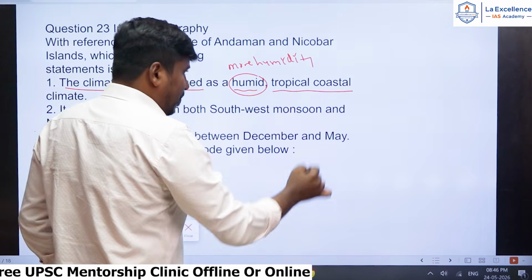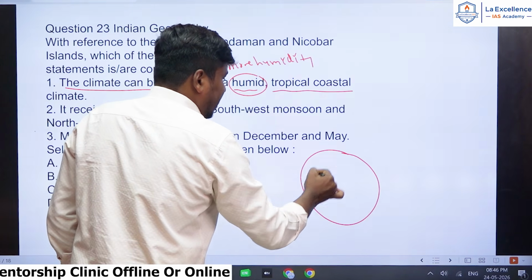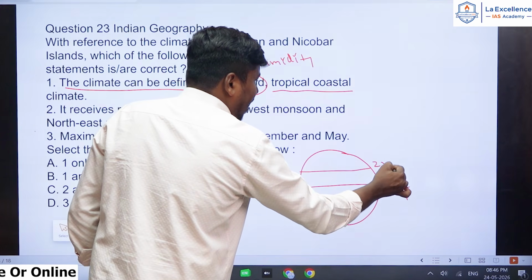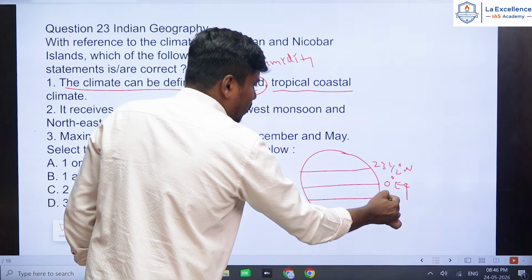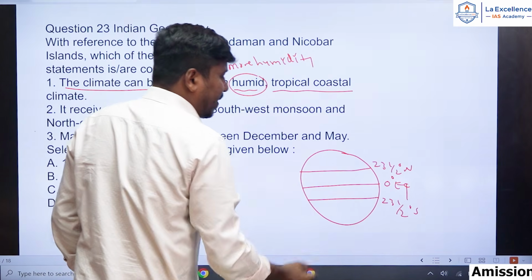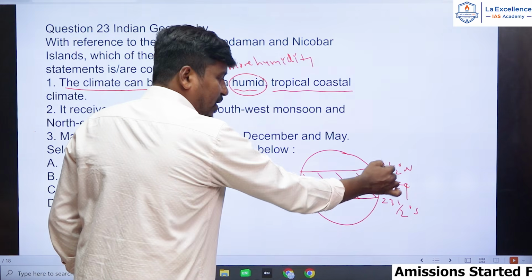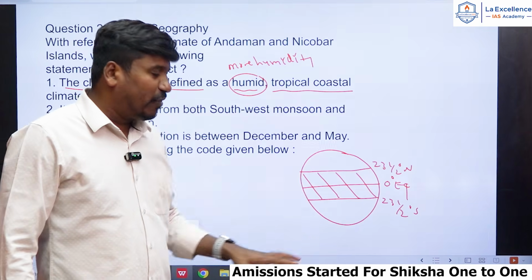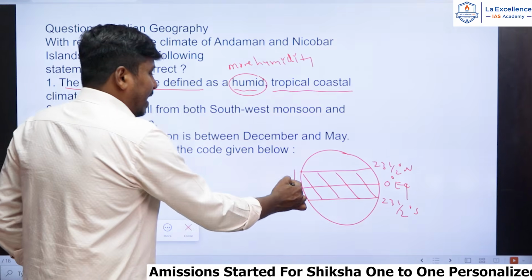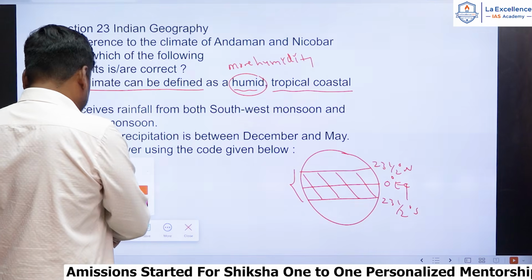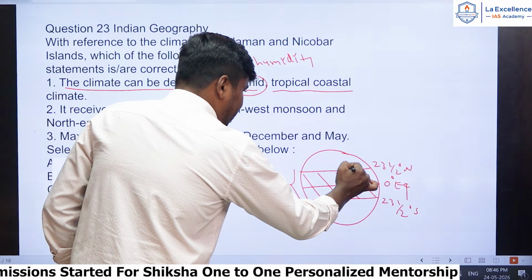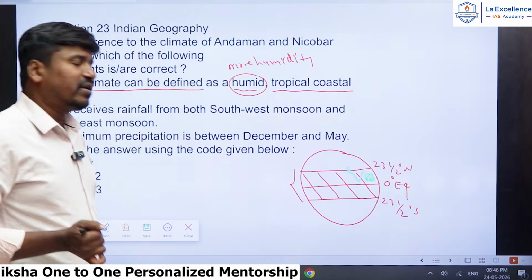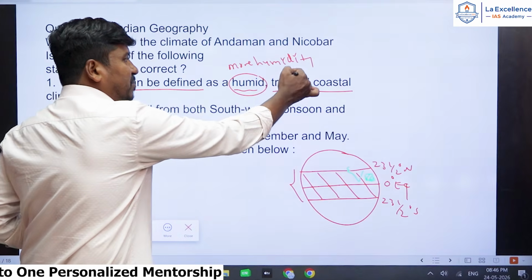And tropical means it is located between the tropical areas, 0 degree equator and 23.5 degree Tropic of Cancer, and 23.5 degrees south Tropic of Capricorn. The area between these two tropics, Tropic of Cancer in the north and Tropic of Capricorn in the south, and in the middle the equator, this entire area we call the tropical area, right? And Andaman Nicobar almost comes in this area. Just listen. Here India is located in this region, and this is the Andaman Nicobar Islands. Andaman Nicobar mostly comes under the tropical region. That's why this second term is also exactly correct.